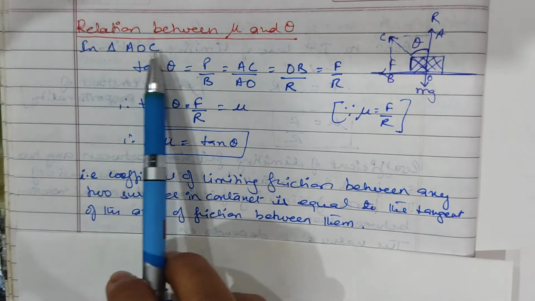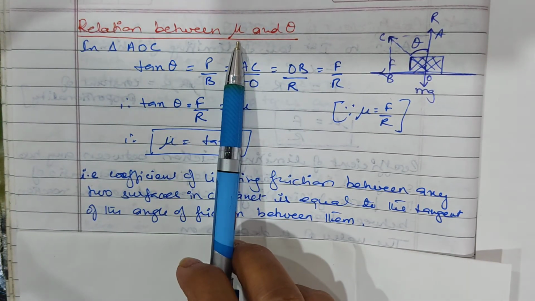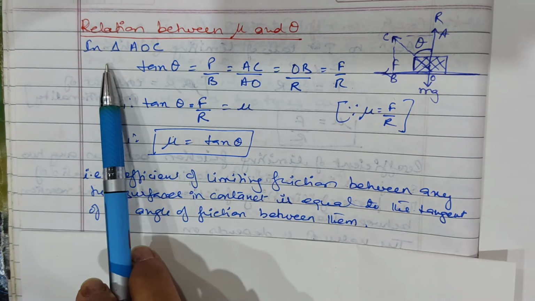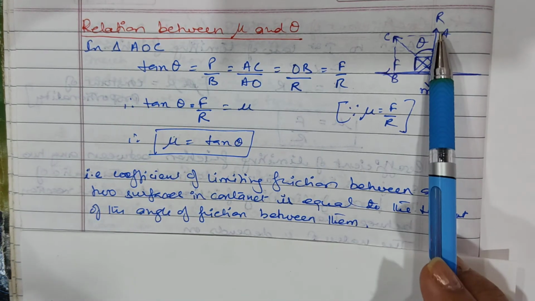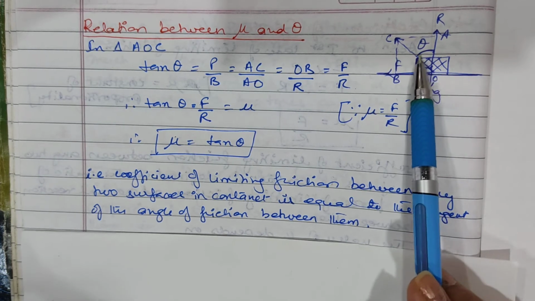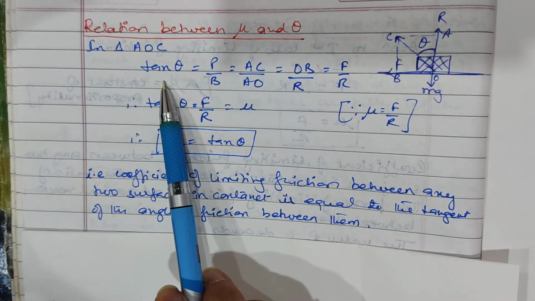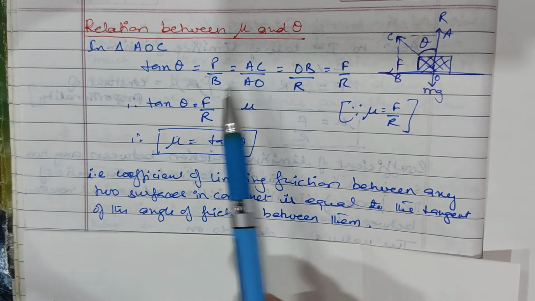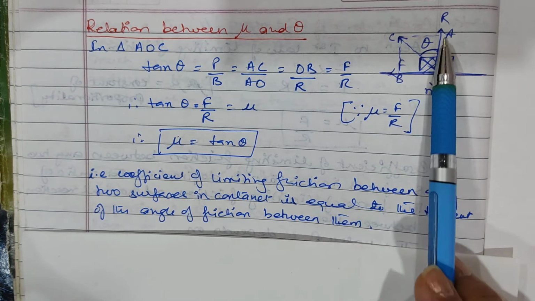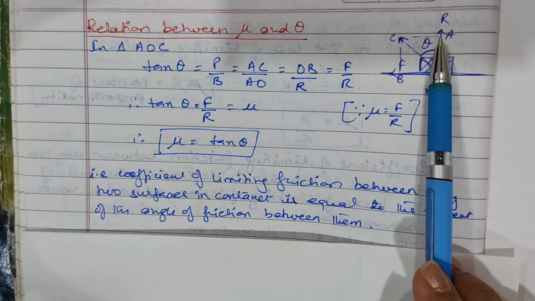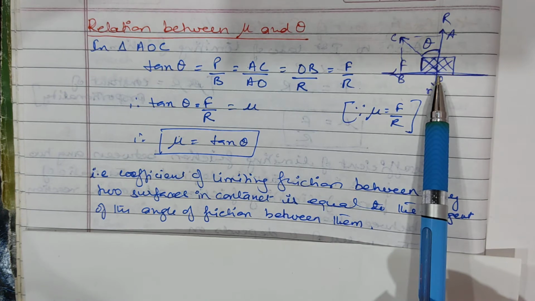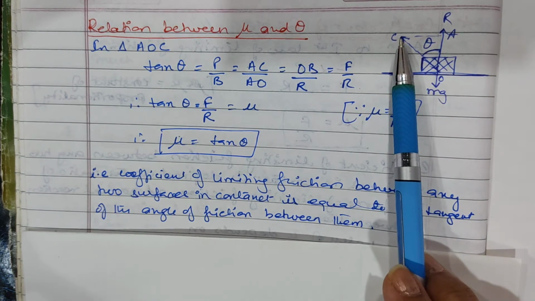Now the next is the relation between mu. Mu is the coefficient of limiting friction, and theta is the angle of friction. Between mu and theta, now in triangle AOC, I'm talking about this triangle where the angle theta, the angle of friction, is this. Now tan theta is equal to perpendicular over base, that is AC upon OA. Since it is a parallelogram, we are applying the parallelogram law. So AC is also equal to OB and AO is equal and parallel to